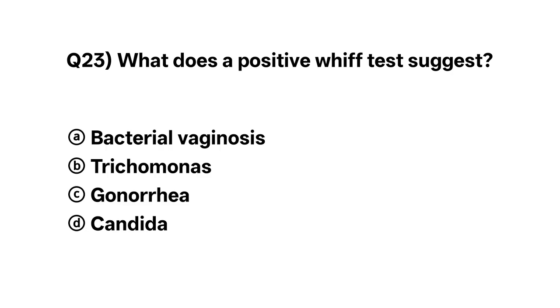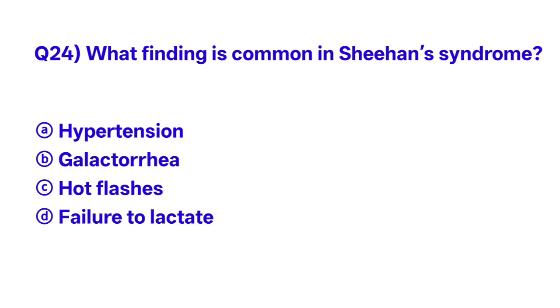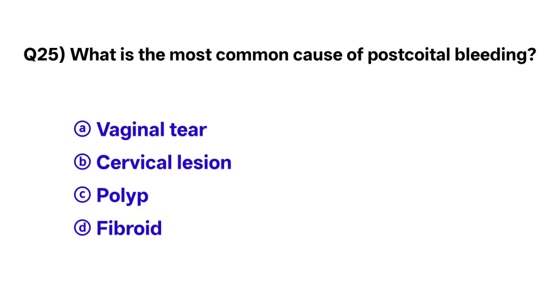Question number 23. What does a positive whiff test suggest? The correct option is B. A. Bacterial vaginosis. Question number 24. What finding is common in Sheehan's syndrome? The correct option is D. Failure to lactate.